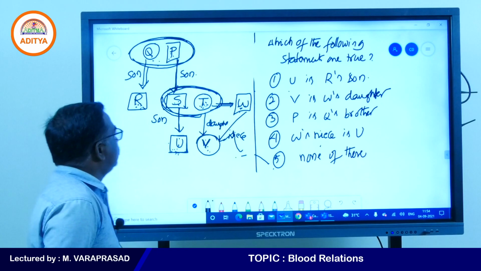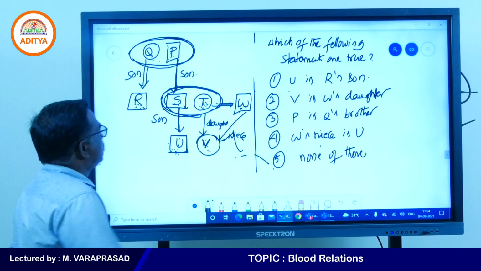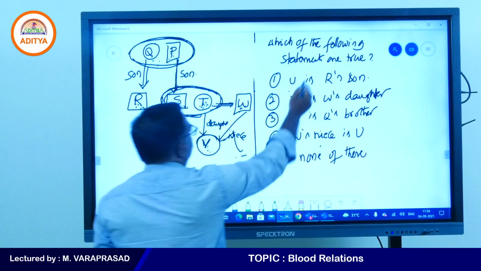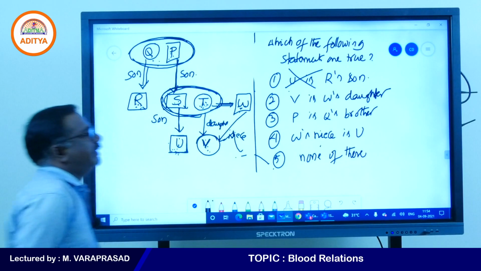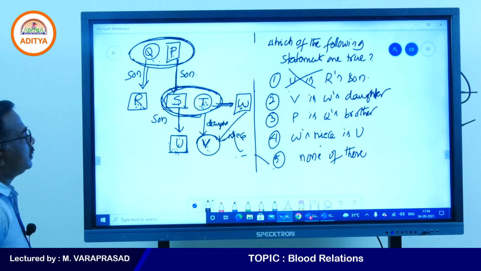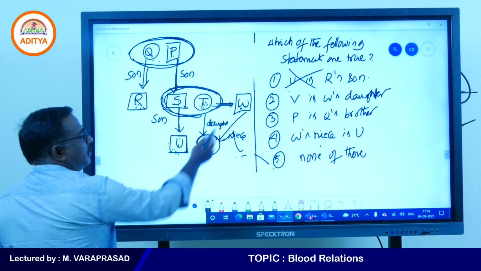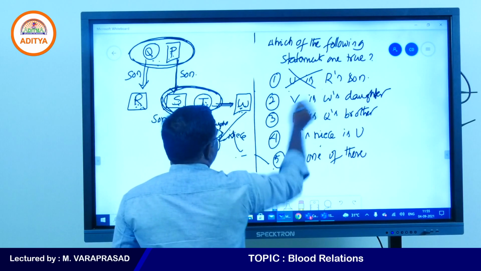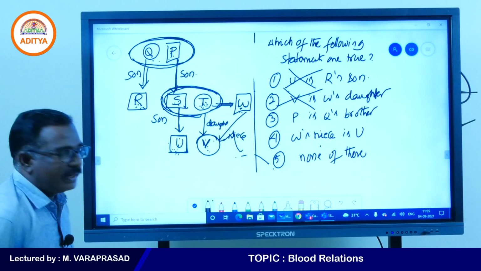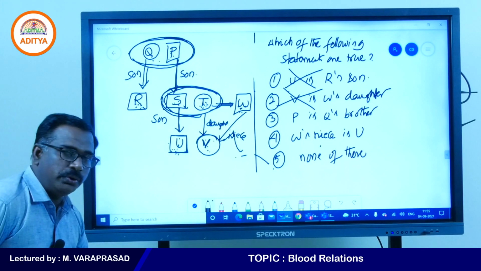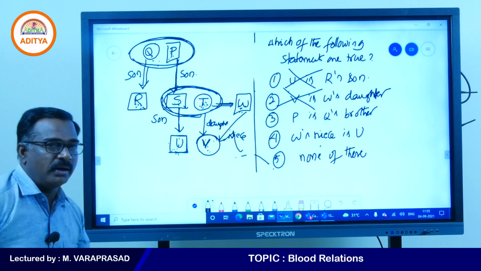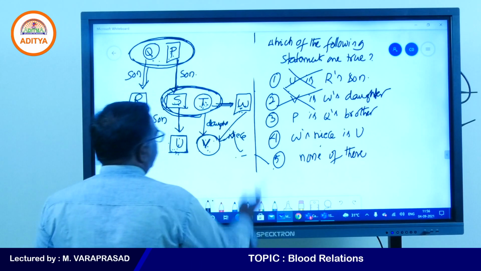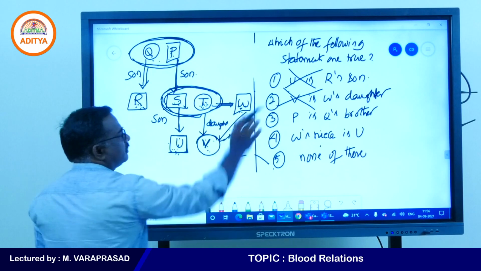U is our son, no. So this statement is not true. Second statement, V is W's daughter, no. W's niece. Daughter, not. Like that you need to find all the statements which are true. If there is no true statement at all, you can write none of these. First two options we discussed here. U is not our son. V is W's daughter, not.